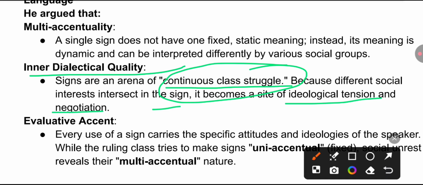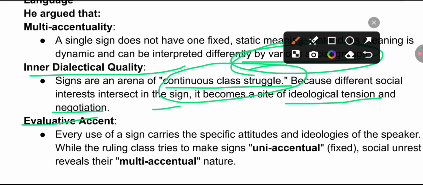You can take a simple example, color. The color black shows one sign in one religion, and in another religion you are going to find a different meaning of the same black color. This is the continuous struggle of class, caste, and religion they are talking about. Because of the various social groups, meaning can be interpreted in different ways.